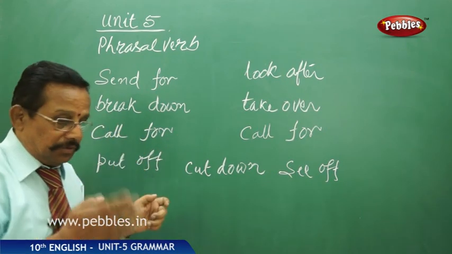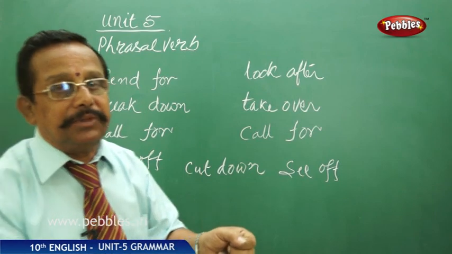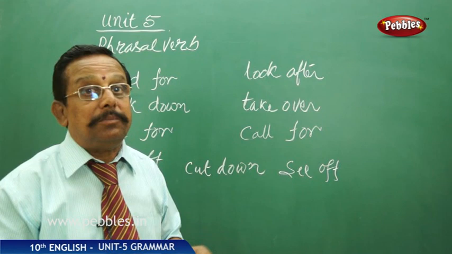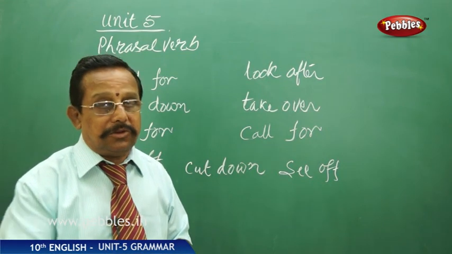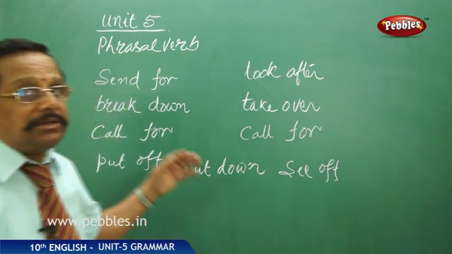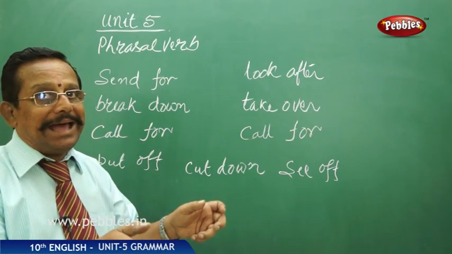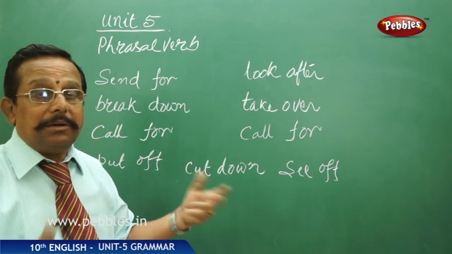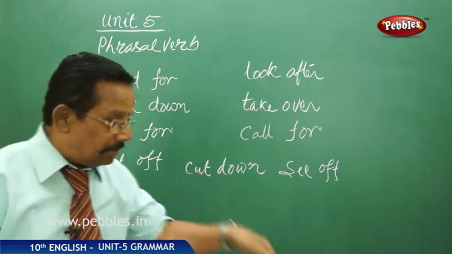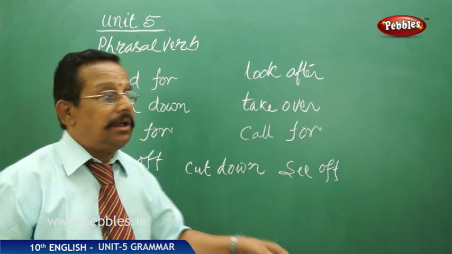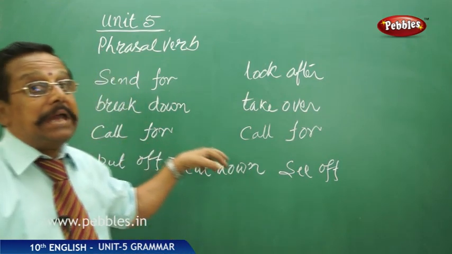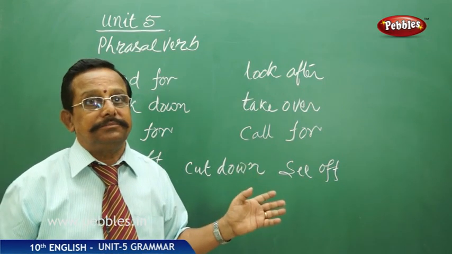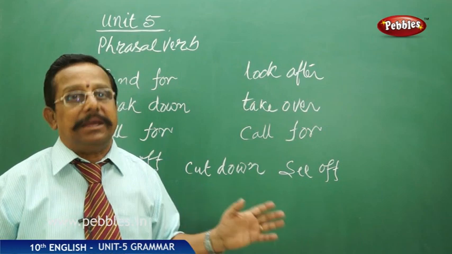Right? And now here, break down. Break is what? To break something into pieces. To make something into pieces is break. The chalk piece has been broken. Likewise, break is to make some glass or something brittle into pieces. Down shows the direction, right? When these two are put together, break down, that means that the mission went wrong. It is not working.